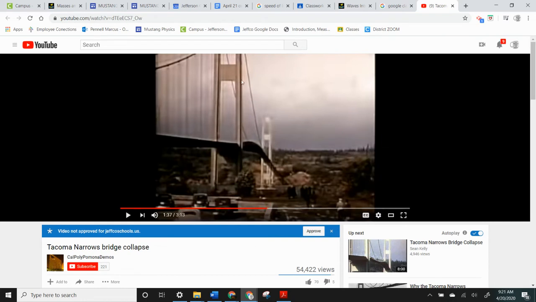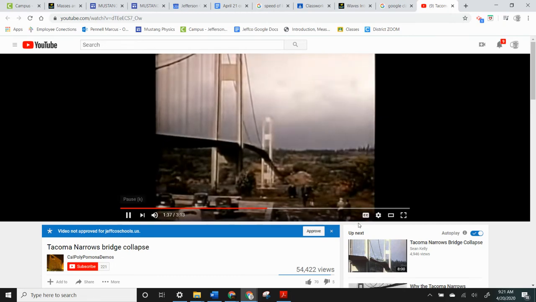So this is the Narrows Bridge. These towers were actually reused for a new bridge. This one fell down, and we push play here.